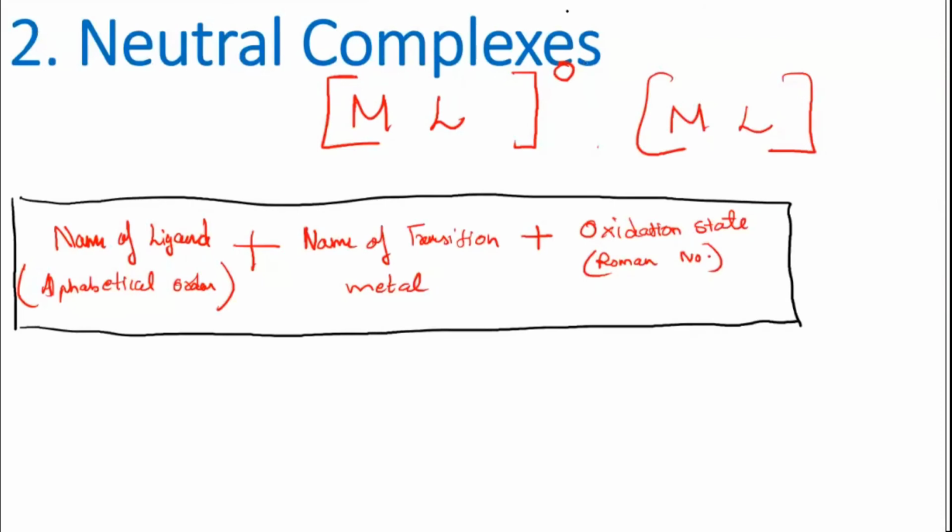Now your question is how to differentiate a cationic complex and a neutral complex. If it is a neutral complex, you don't find anything present outside. If it is a cationic complex, you will find some negative ion towards your right side, or you will see that the complex is carrying a positive charge. That's how we identify.